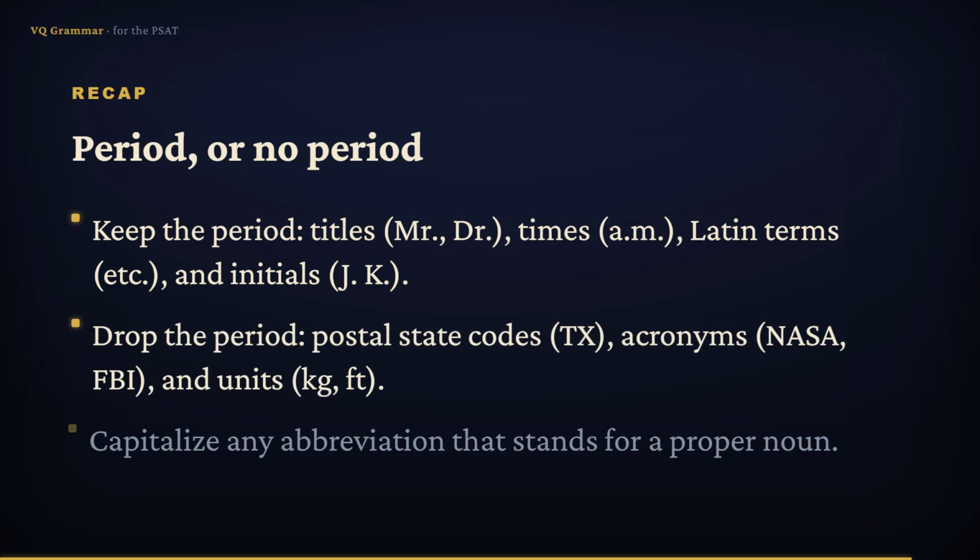Drop the period for two-letter postal state codes like TX, for acronyms and organizations like NASA and FBI, and for units of measure like kg and ft.